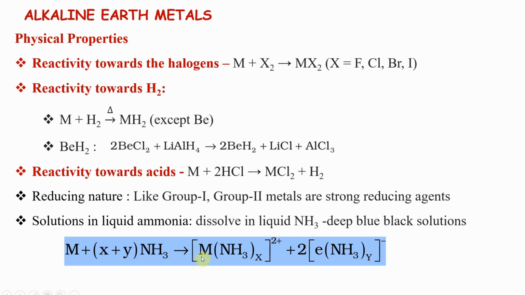Solution in liquid ammonia forms ammoniated electrons, so it will give you a colored solution. There you saw the color was blue. Here it is a deep blue, bluish black solution. And there also you saw high concentration will give you bronze color because it becomes diamagnetic. You want to remember that.